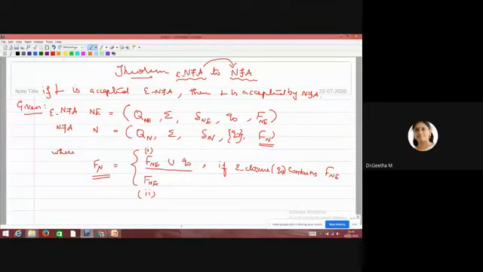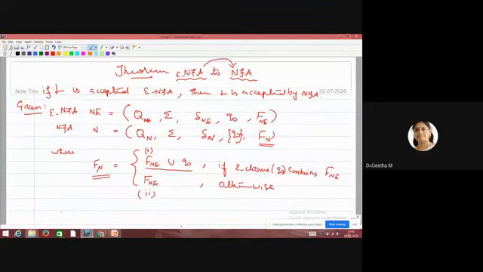See the condition: if the epsilon closure of Q naught contains Fne, where Fne is the final states of NFA with epsilon, then only we can add the initial state to the finals; otherwise both cases' finals are same. I have already given the example by applying this method to problems, showing how you get the final states of NFA. So that is the relationship between the final states of NFA with epsilon and NFA without epsilon.